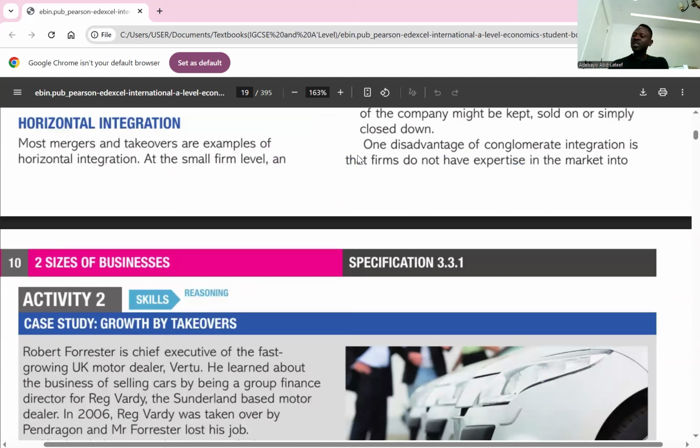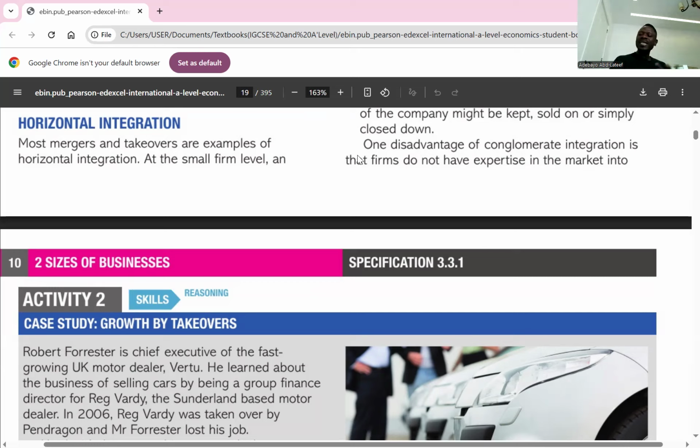So for horizontal, this is a form of integration which occurs when two or more firms in the same industry and at the same stage of production come together. We call it horizontal integration because firms in the same industry at the same stage of production are coming together, either through acquisition or merger. So school A buying over school B, that is horizontal integration. Or pharmaceutical A buying pharmaceutical B, that is still horizontal integration. Is horizontal integration clear?